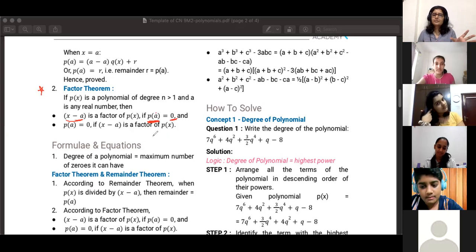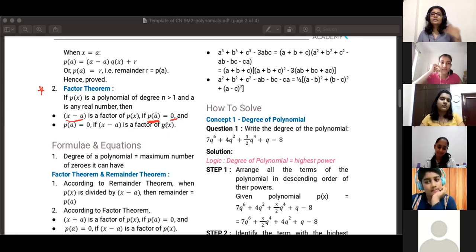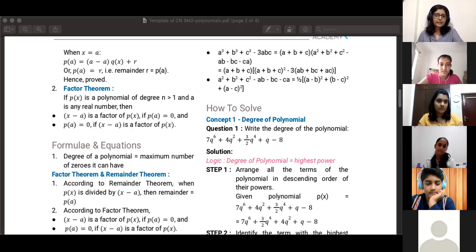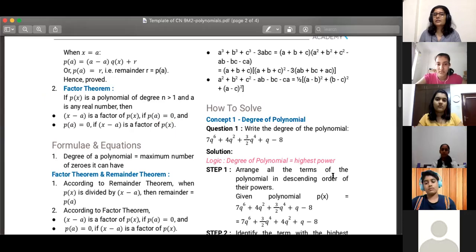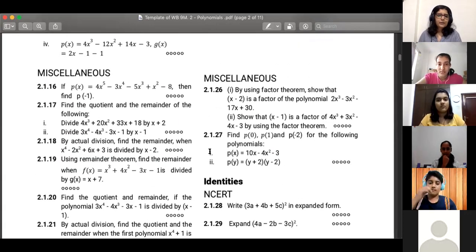Because it is a factor, the remainder will be 0. If it is not a factor, then it's not perfectly divisible and you will get some remainder, you won't get 0. That's basically it. So questions related to the factor theorem are based on identifying if something is a factor or not.